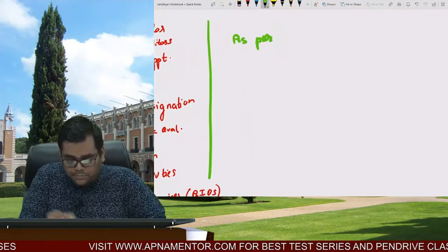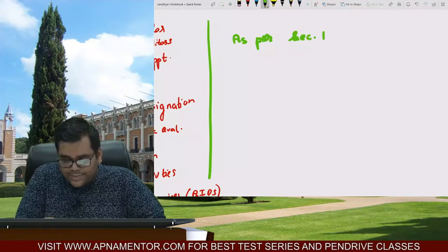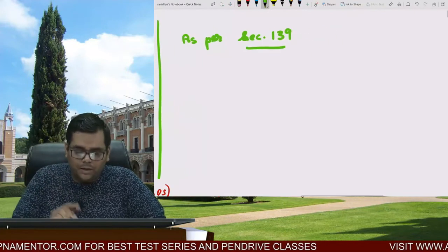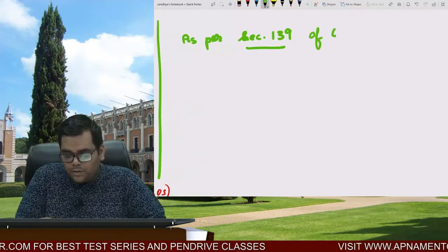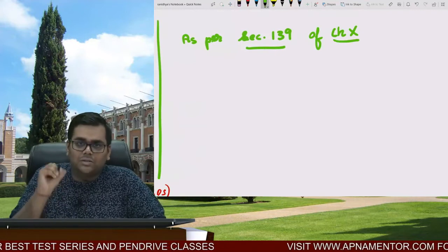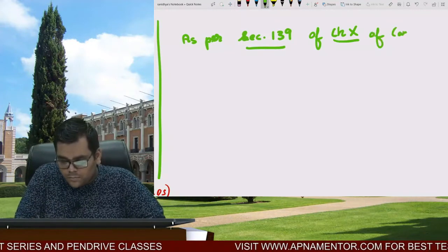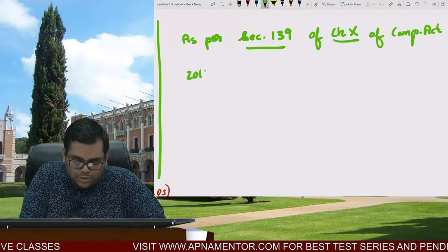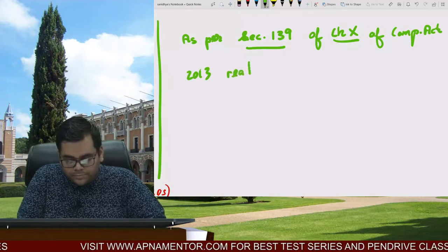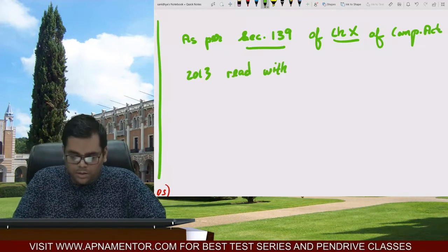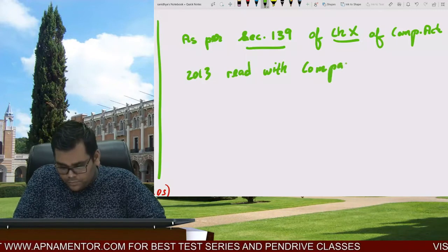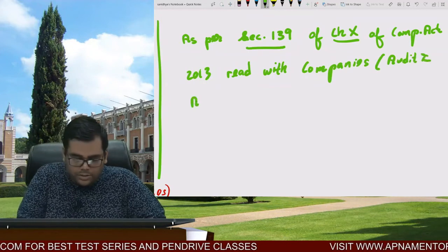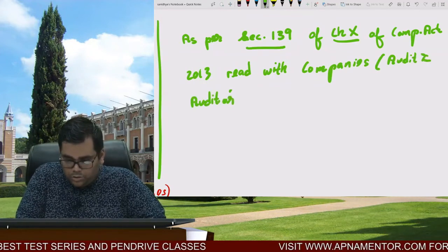As per section 139. Now I am just giving an example. You can apply this in the entire audit, in the entire law process. As per section 139 of chapter 10, keep on underlining the good stuff, of Companies Act 2013. I have used the shortcut here. You are not supposed to use the shortcut. Read with Companies Audit and Auditor Rules 2014.